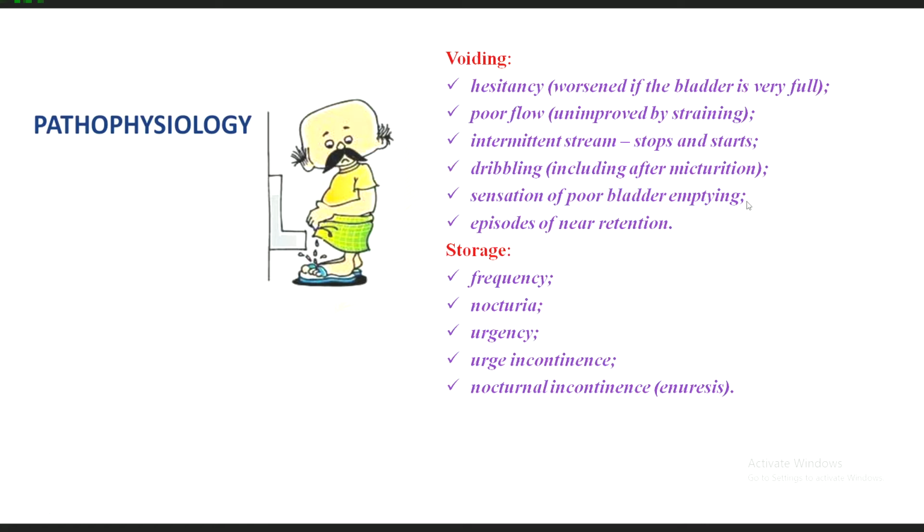Also sensation of poor bladder emptying and episodes of retention are there. Storage symptoms are frequency, nocturia, urgency, urge incontinence, and nocturnal incontinence. Nocturia and nocturnal incontinence are different things. In nocturia, the patient is aware he has to go to the washroom multiple times, but in nocturnal incontinence, the patient is not aware and passes urine on the bed.